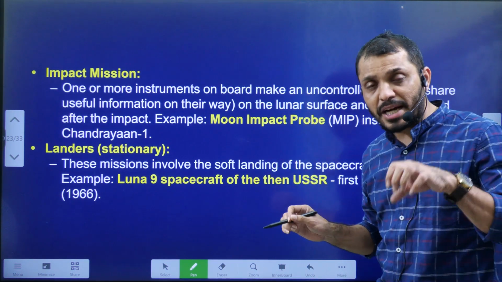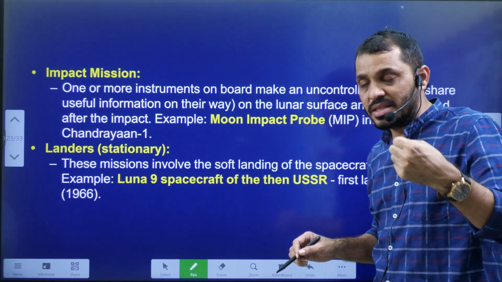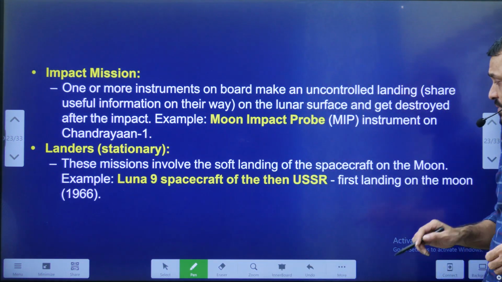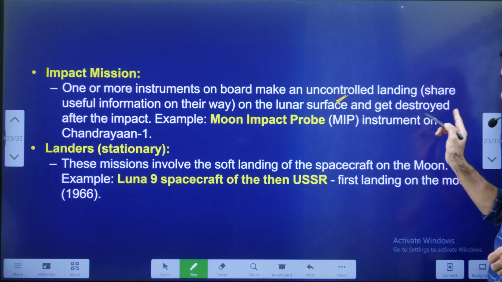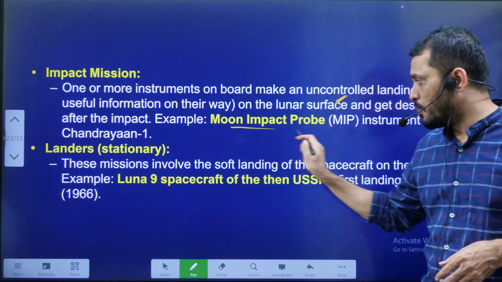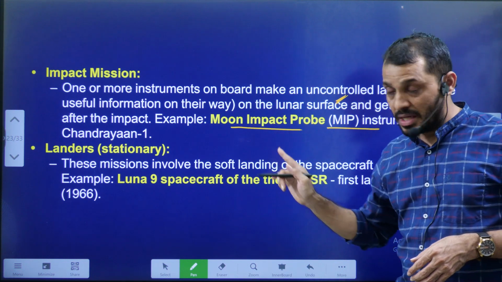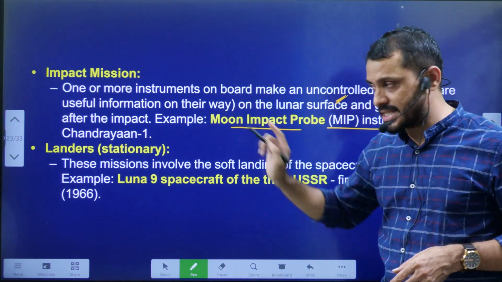Impact mission. Impact mission is not going to land on the moon, it just impacts in a rough landing. That is about the impact mission. It is going to do the rough landing on the lunar surface and it will be destroyed by that kind of impact. Example, moon impact probe. It was an instrument of Chandrayaan-01. In the comparison, previous slides we already discussed about that.